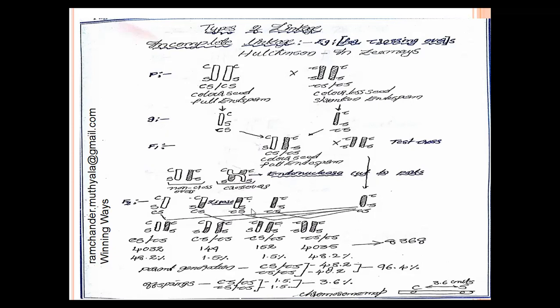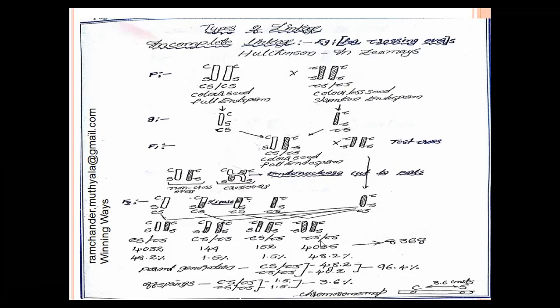So these four gametes are crossed with recessive homozygotic parental plant gametes to form four phenotypes. Finally, in the F2 generation, four phenotypes are identified. From these four phenotypes, two phenotypes are in large number. They are similar to the parental phenotypes. And two phenotypes are in less number. They are called recombinant phenotypes or new offspring phenotypes.